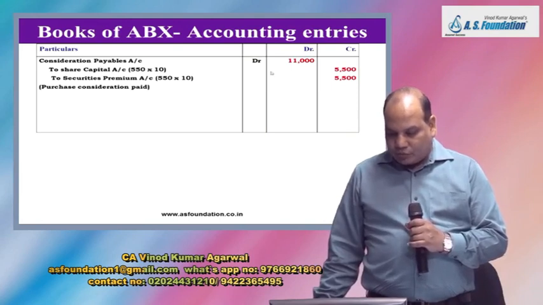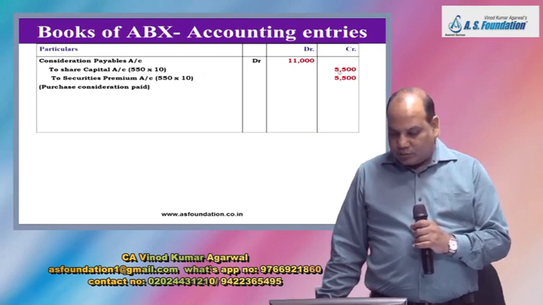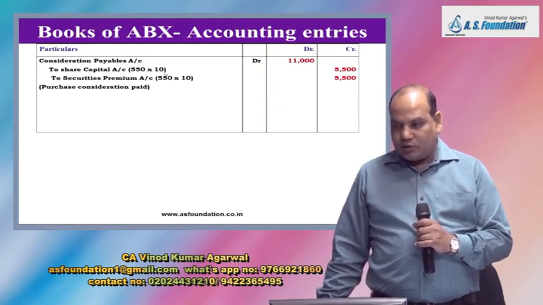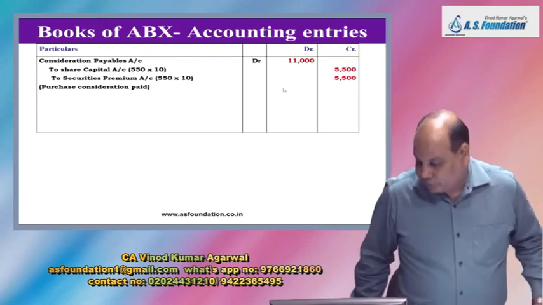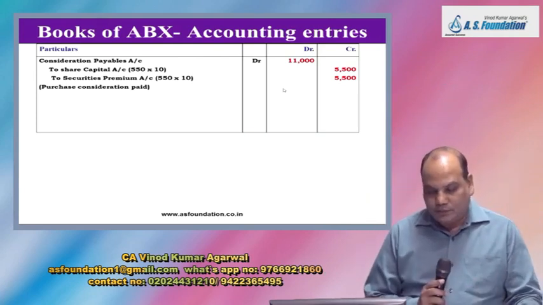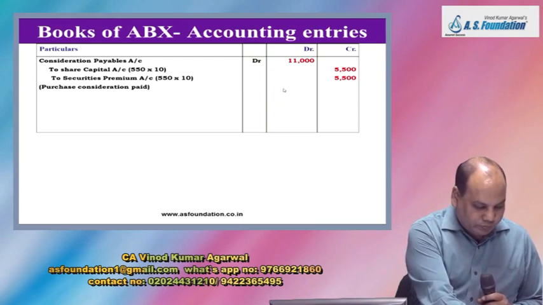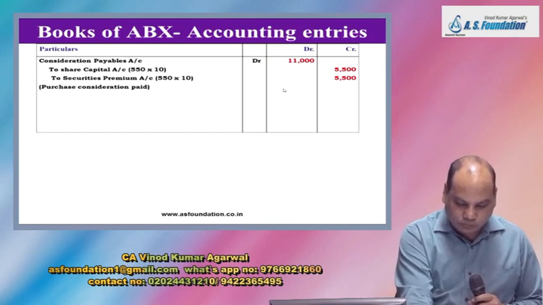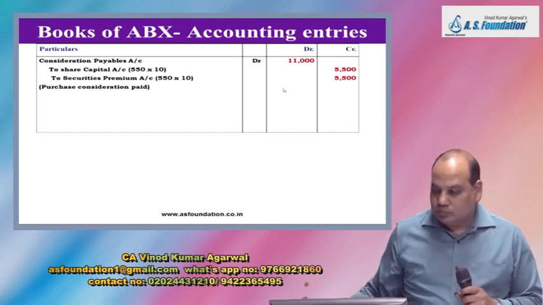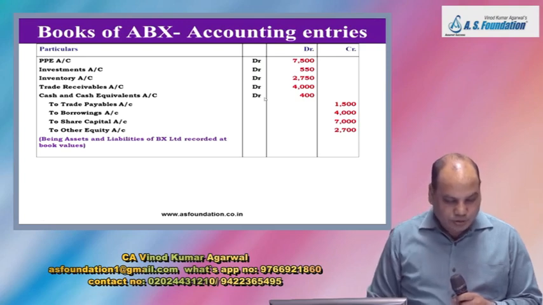Next, entry number 2, consideration payable account debit 11,000 to share capital account, 550 shares into 10, 5,500, to securities premium 5,500, 550 into 10. Being purchase consideration paid.